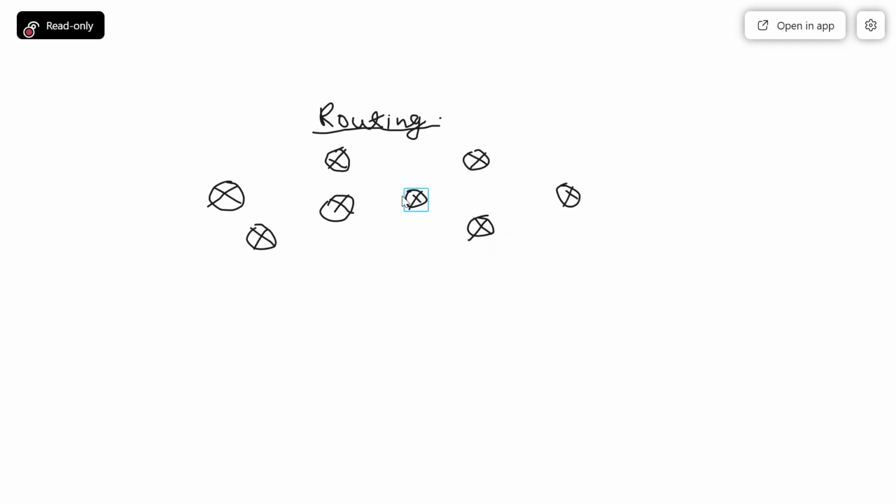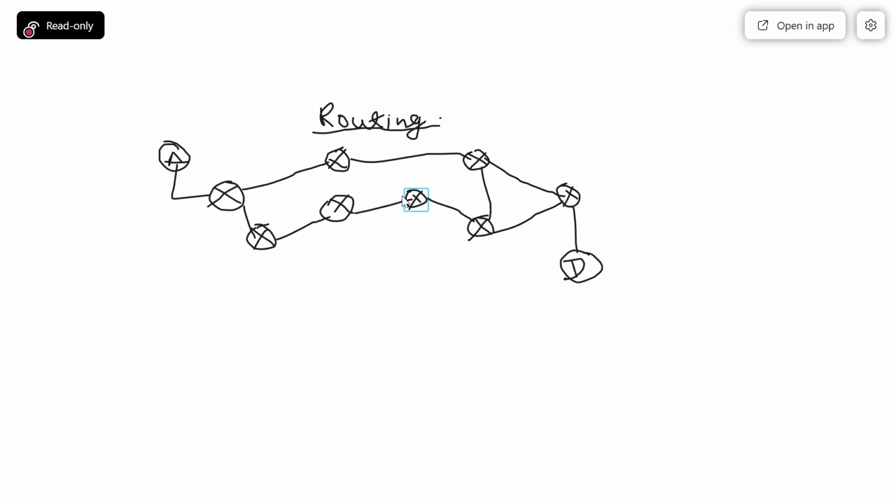Let's say this is computer A, which is connected with this router, and this is computer D, the destination, and the source is here. All routers are connected with each other in this way. Now we have to forward a packet from source to destination.